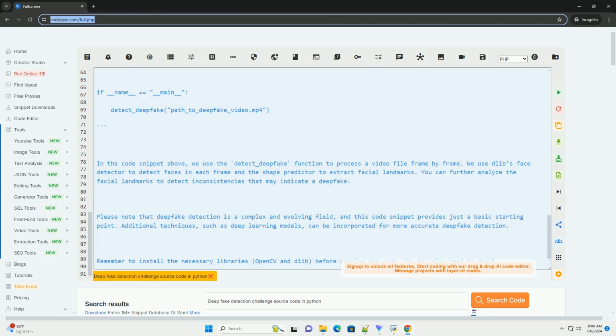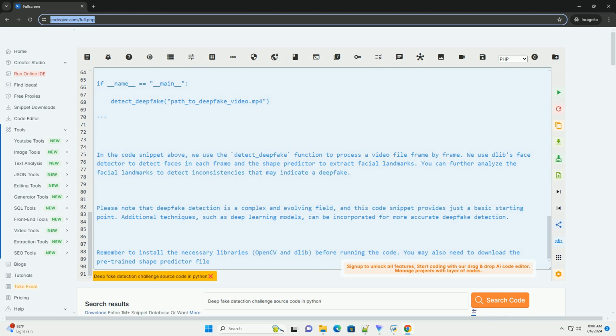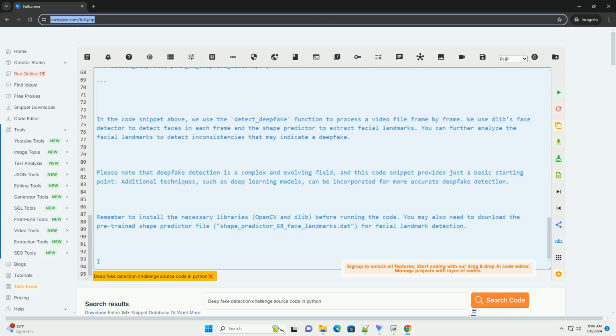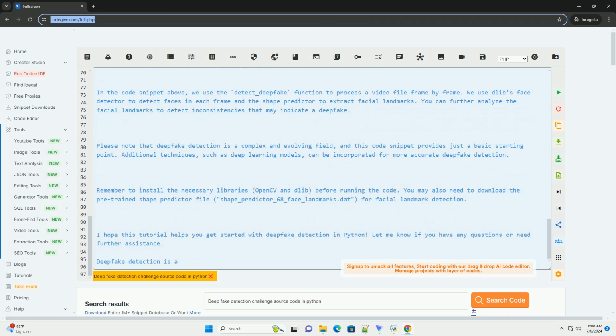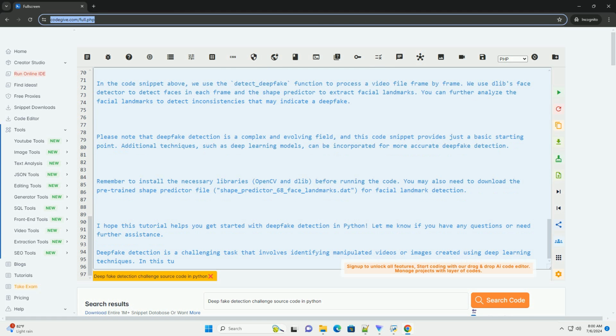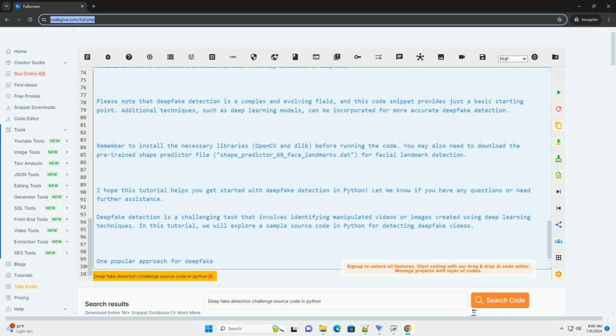Please note that deepfake detection is a complex and evolving field, and this code snippet provides just a basic starting point. Additional techniques, such as deep learning models, can be incorporated for more accurate deepfake detection. Remember to install the necessary libraries, OpenCV and dlib, before running the code. You may also need to download the pre-trained shape predictor file, shape_predictor_68_face_landmarks.dat, for facial landmark detection.